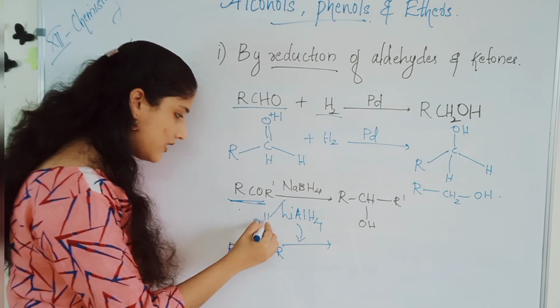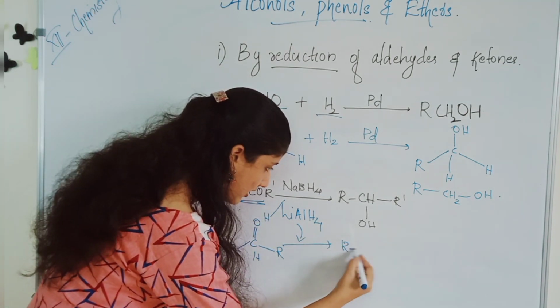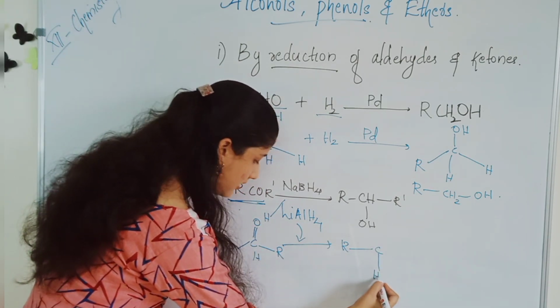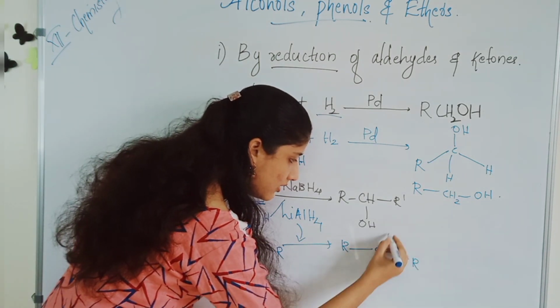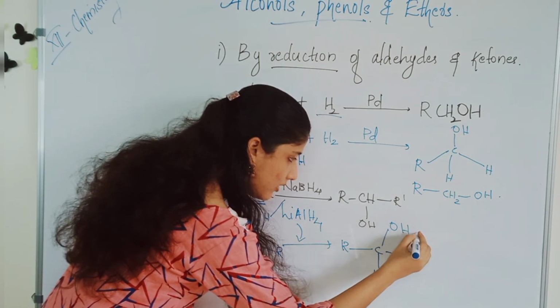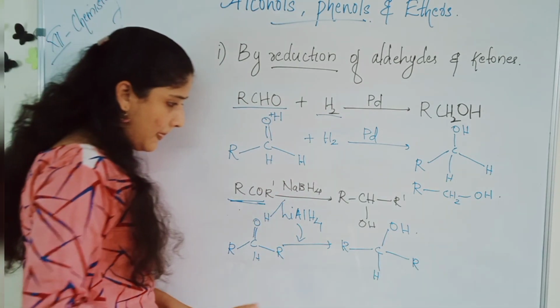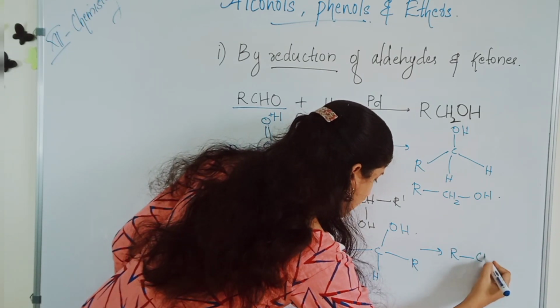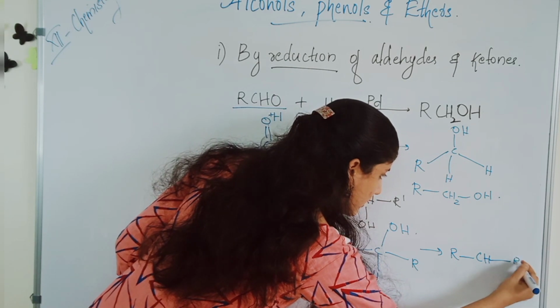That means one hydrogen adds here and another hydrogen adds here, and you will get R CH OH R dash.